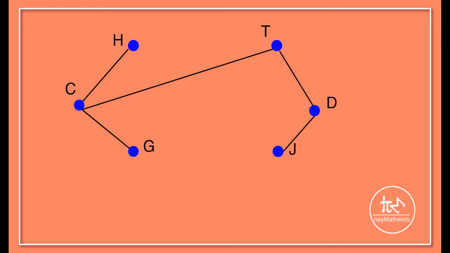A figure like this is called a graph. It consists of certain points H, J, D, G, C, T called its vertices, and certain line segments such as CG, DJ, etc. are edges of the graph. We shall call this graph A. Now we have the necessary tools to solve the puzzle.